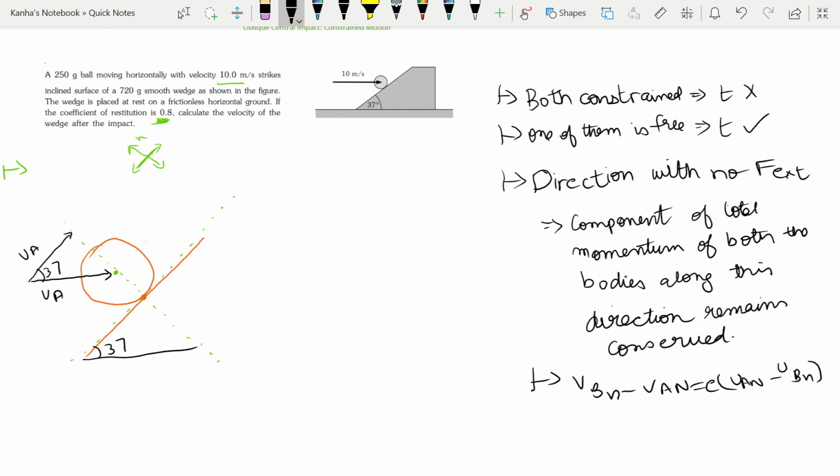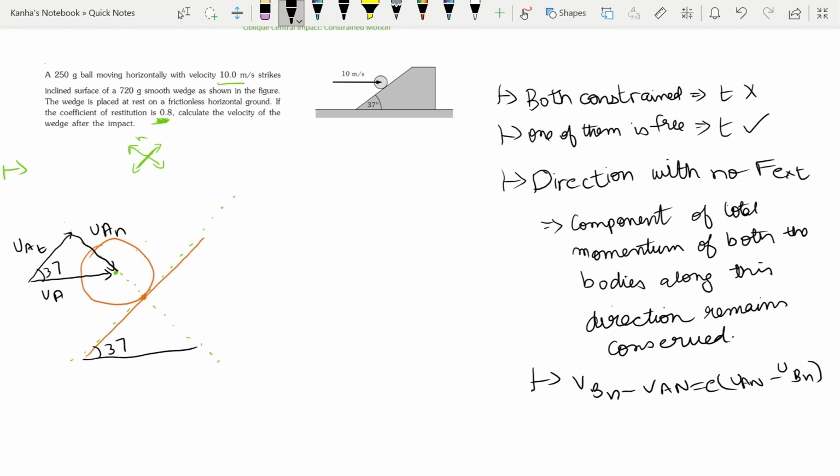This will be UAT, in the tangential direction, and I will have a component UAN in the normal direction. Note that UB is 0, the wedge was at rest initially.